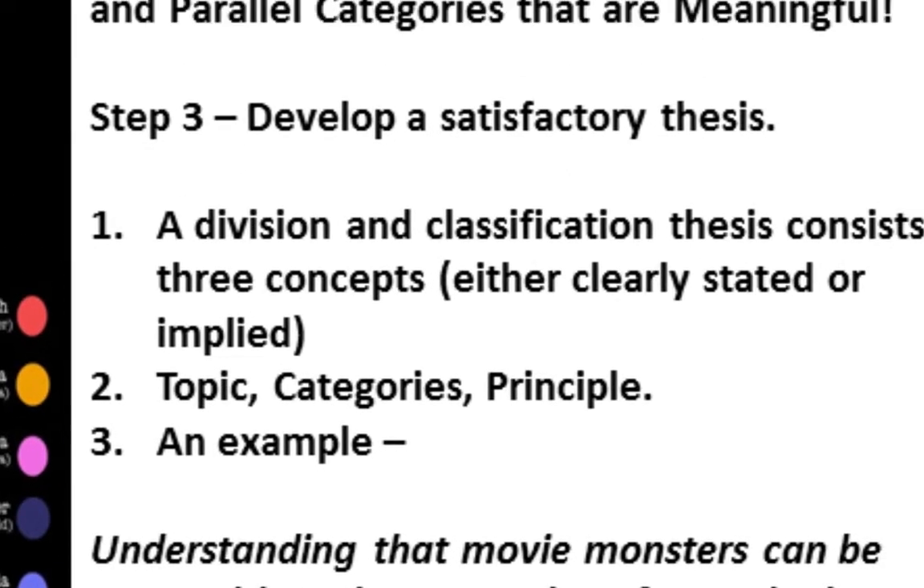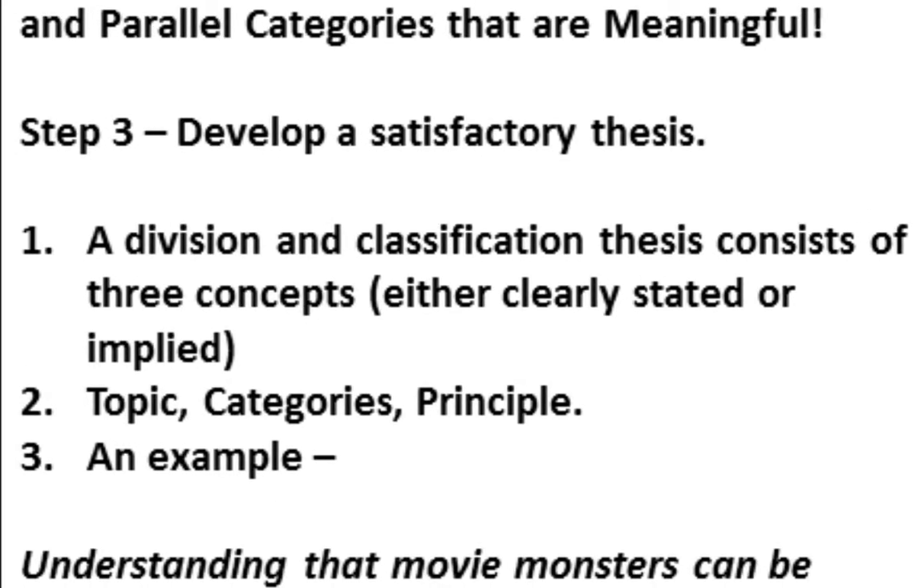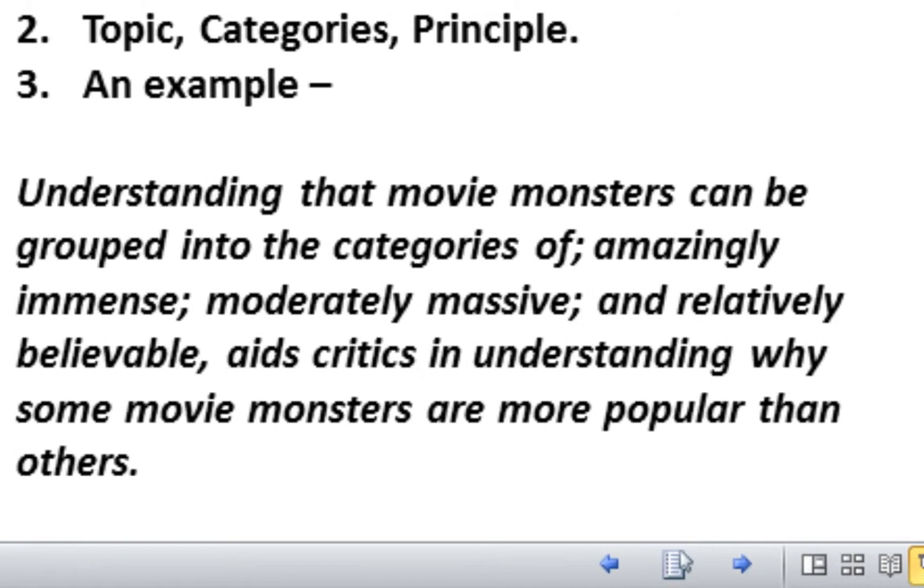So now that we've done that, we're going to try to develop a satisfactory thesis. So a division and classification thesis consists of three concepts, and these need to be either clearly stated or implied: topic, categories, and principle. And this is all on page 403 of Successful College Writing. I've created a thesis here based on the data. Understanding that movie monsters can be grouped into the categories of amazingly immense, moderately massive, and relatively believable aids critics in understanding why some movie monsters are more popular than others.